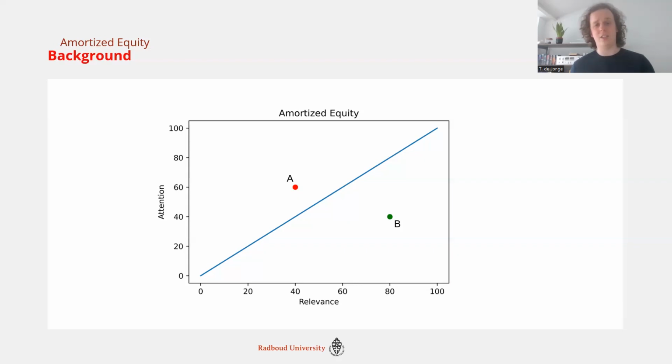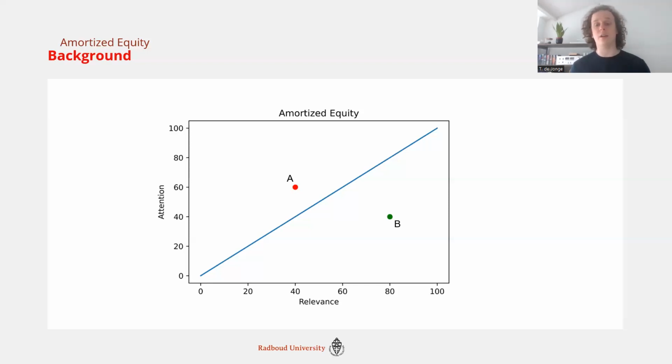The reason the amortized is in the title is that relevance is sort of fuzzy between users. If I am looking for recommender systems, I might be looking for something entirely different. If my mother was searching for recommender systems, and even on a case-by-case basis for the same user, this might differ. So we are averaging among queries, and only after a lot of people have searched for the same thing can we really look at whether this relevance-attention trade-off is held up correctly.